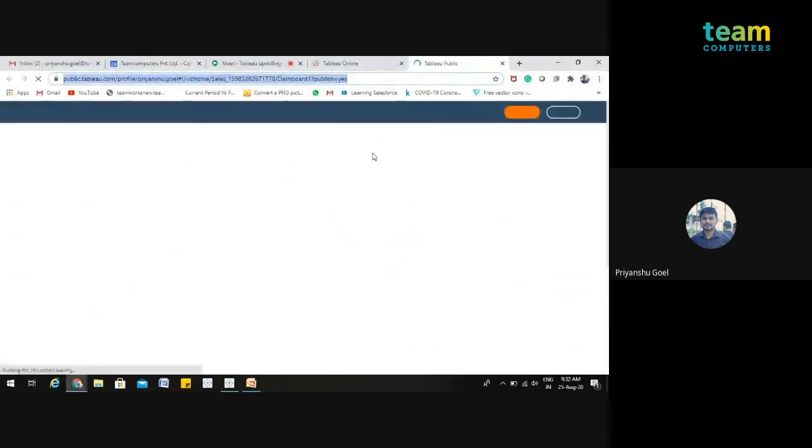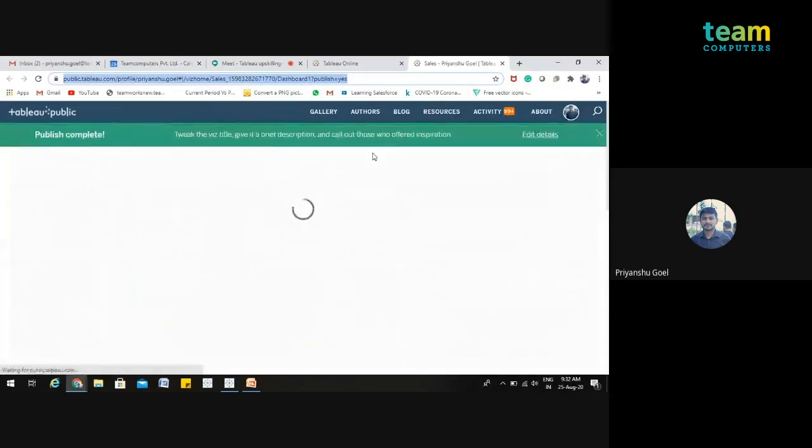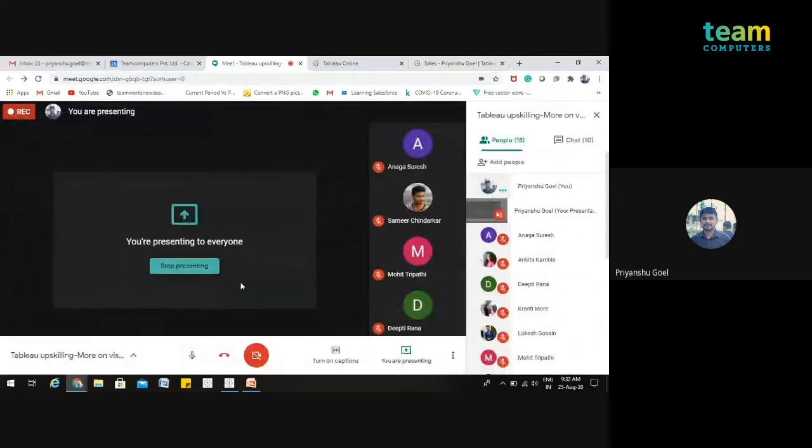So we have just saved it and logged in to Tableau Public. It links directly to our server part, the public and online part. So this is all about the server part and the publishing part.